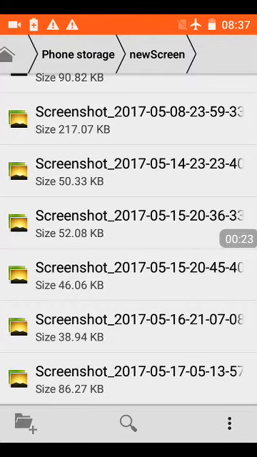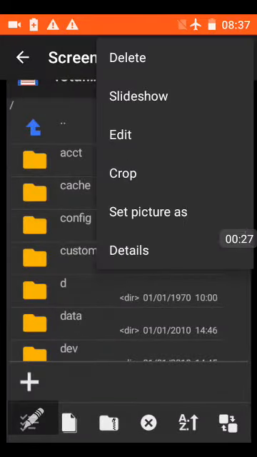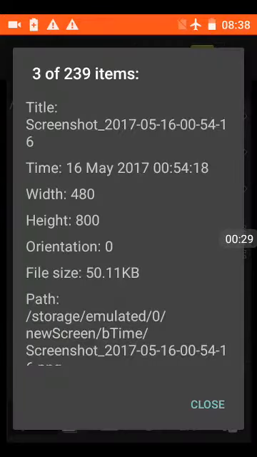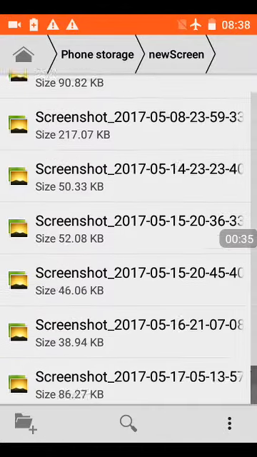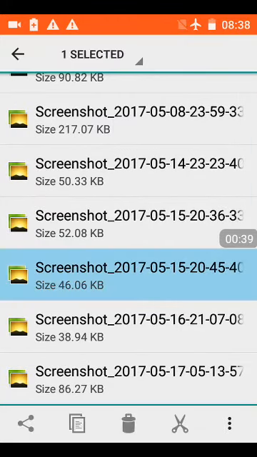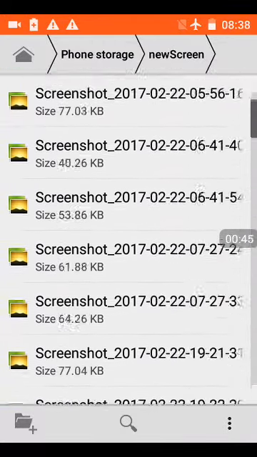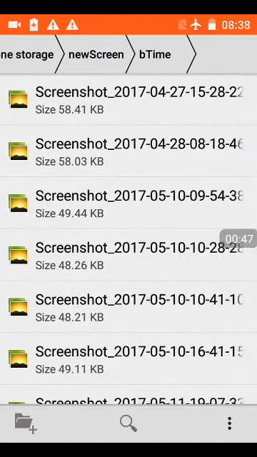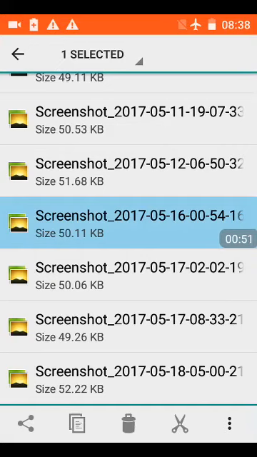So for example, if I click on this picture and I go back, we'll see this image, and if we click on the details, it says 05160054. Now if I go back to this index here, it's not there. It should be right here, but it's not. It's a different file. So where is the folder? It's up here. I moved it. 05160004. That's it right there.